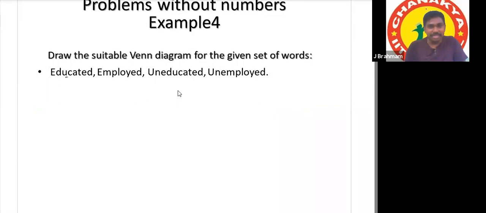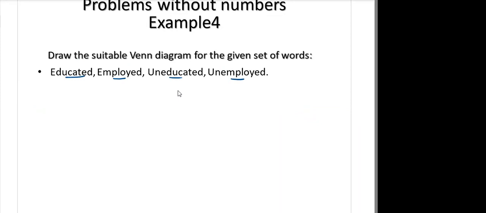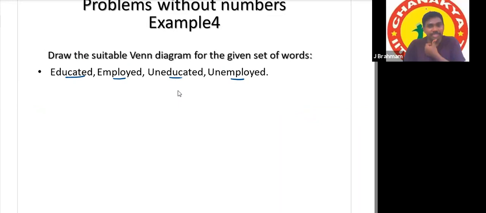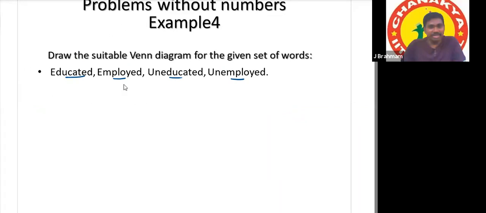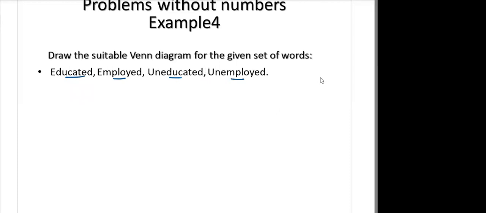Try to identify the diagram for this: educated, employed, uneducated, unemployed. You can draw the diagram and show me with your camera. Okay, sir. Educated, employed, uneducated, and unemployed. Okay, sir, one minute.